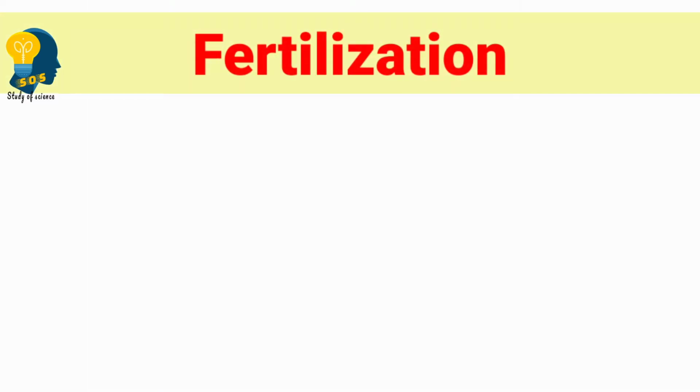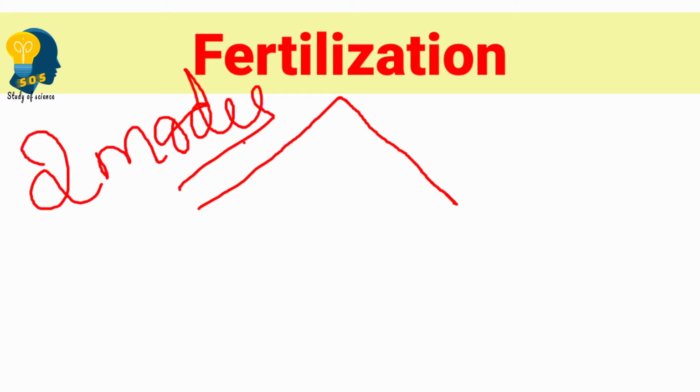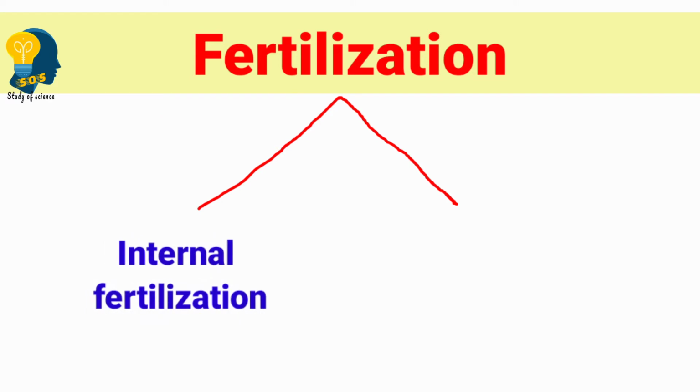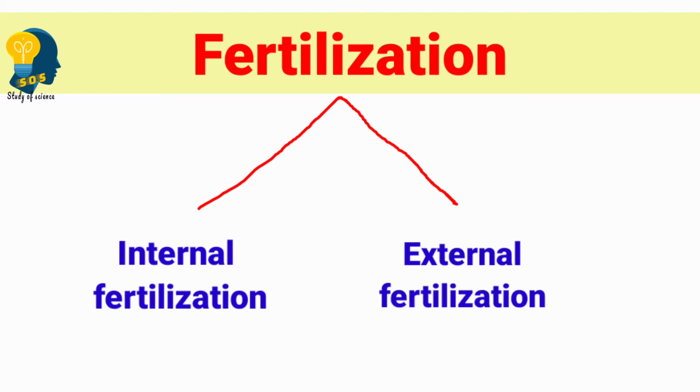When I talk about fertilization, it is broadly classified into two types. There are two modes of fertilization. The first mode, or the first category, is internal fertilization, whereas the second mode is external fertilization. We will understand internal as well as external fertilization in detail.